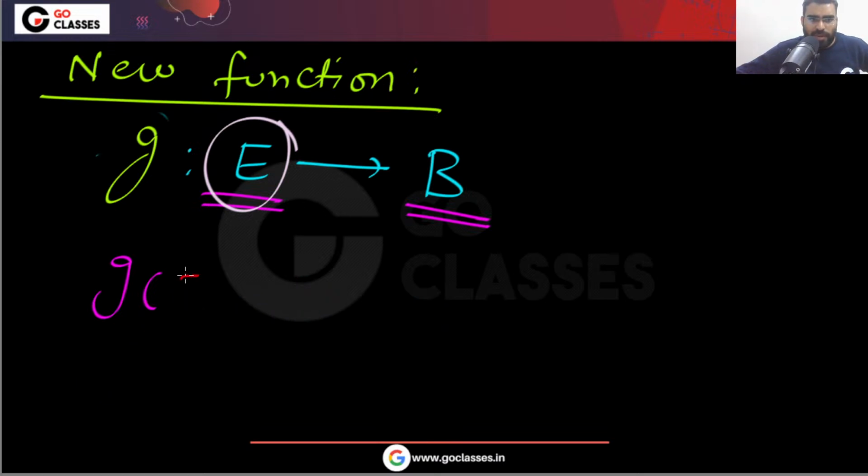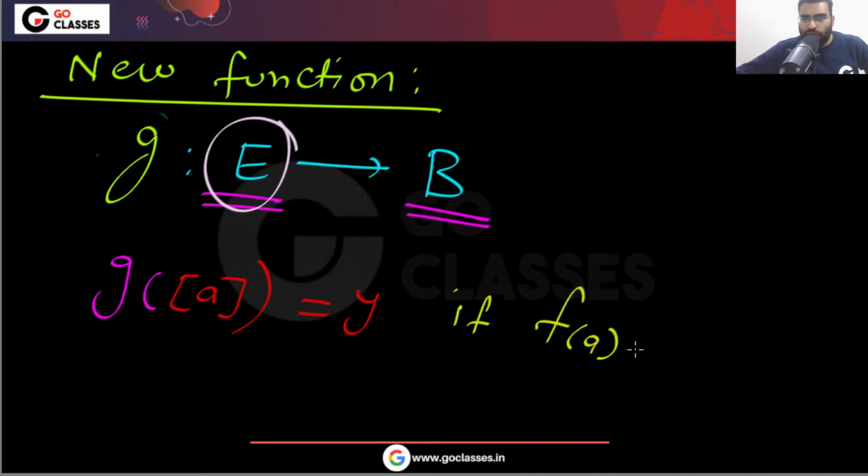In the question, I can say this is some equivalence class like this. For this equivalence class, the answer will be Y if f of A is equal to Y. This was given.